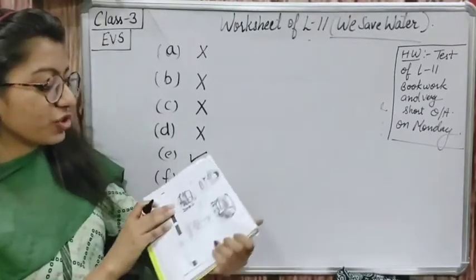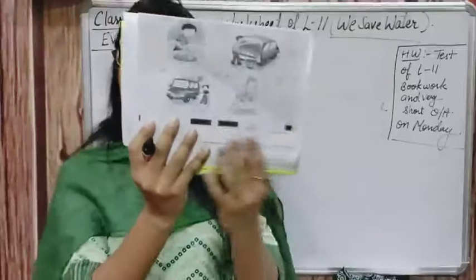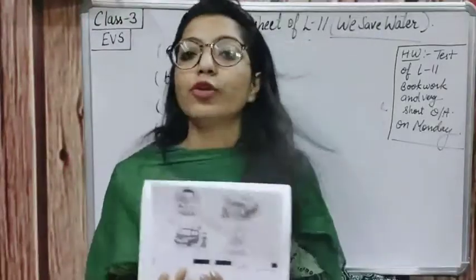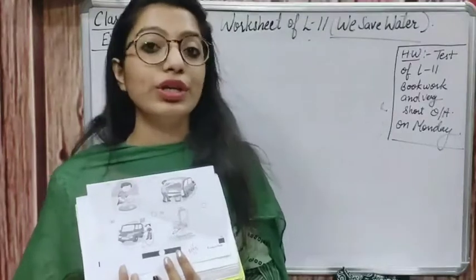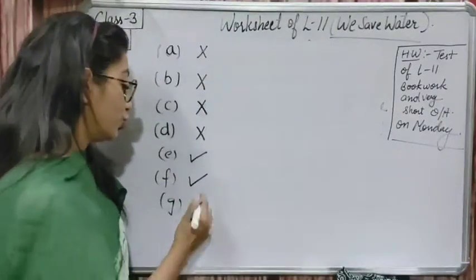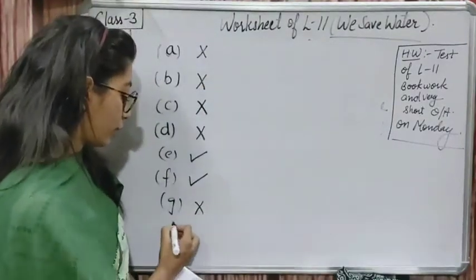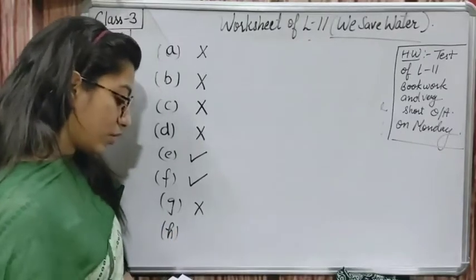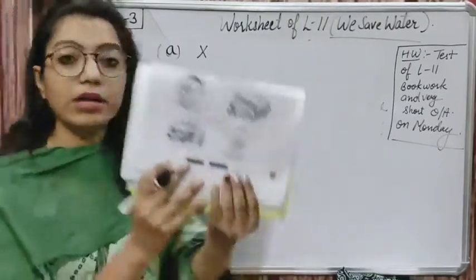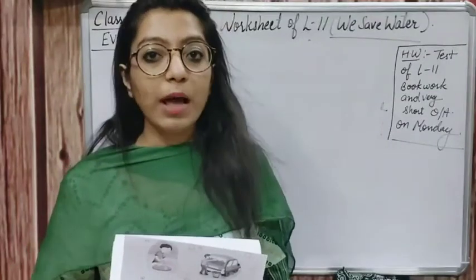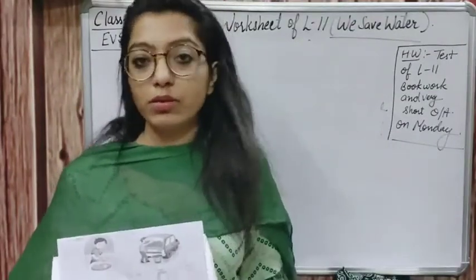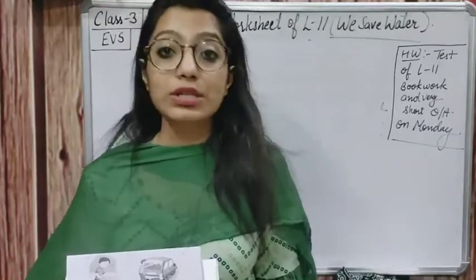In the next picture, you can see this boy is using a pipe for washing the car. So he is doing the wrong thing. We should use a bucket and mug for that. Okay, the next, the bucket is full with water, but the tap is running. So what is happening? Water is falling out of the bucket and it is just a wastage of water.